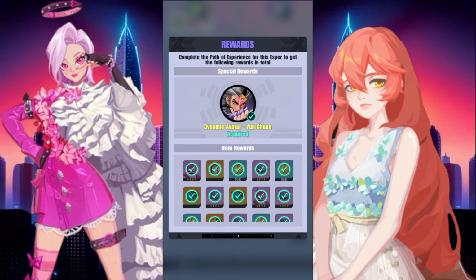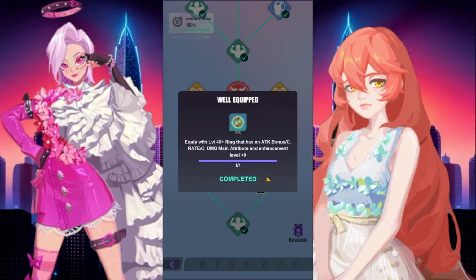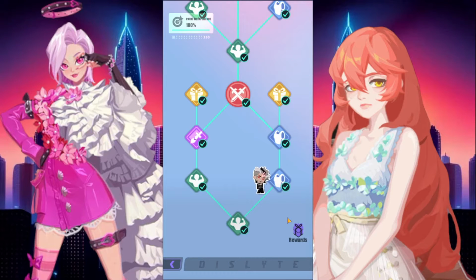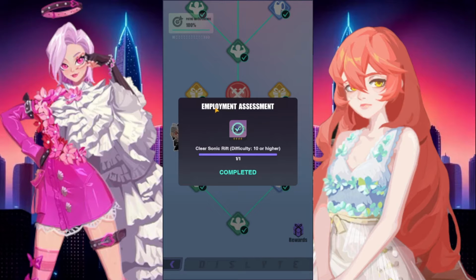You do not need Resonance 2 to complete the dynamic avatar frames, at least for Raven. I saw on the update day that people were like, you need Resonance 2 for Raven, which is pretty far-fetched for a vast majority of the player base, but no, you don't need R2 Raven to get the dynamic frame. These missions are pretty simple. Everybody can complete these lower bottom halves of the missions. For all the espers, I feel like I could say that confidently.